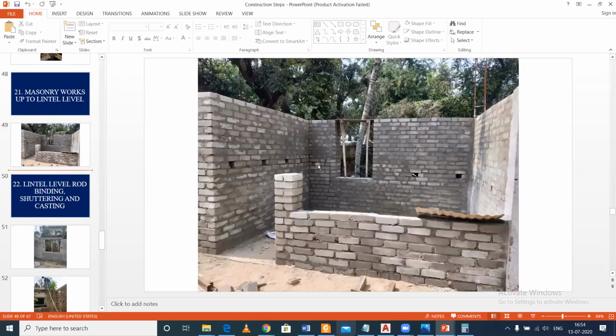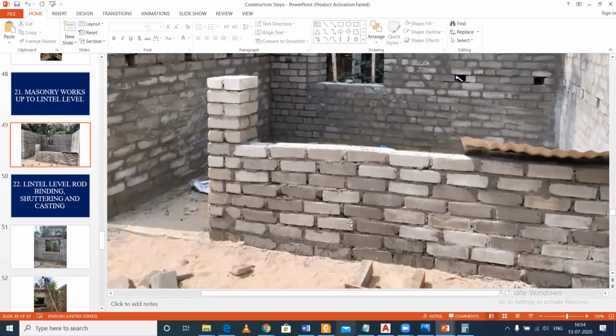So now let us take this particular wall. If you zoom in, as you can see here, we have some mortar in between these two bricks, on the left side, and also on the top. If you observe this brick, there is mortar along all the edges.